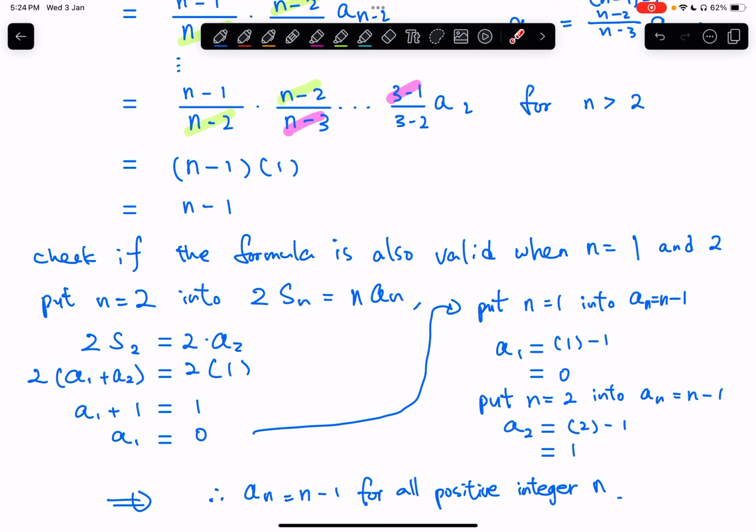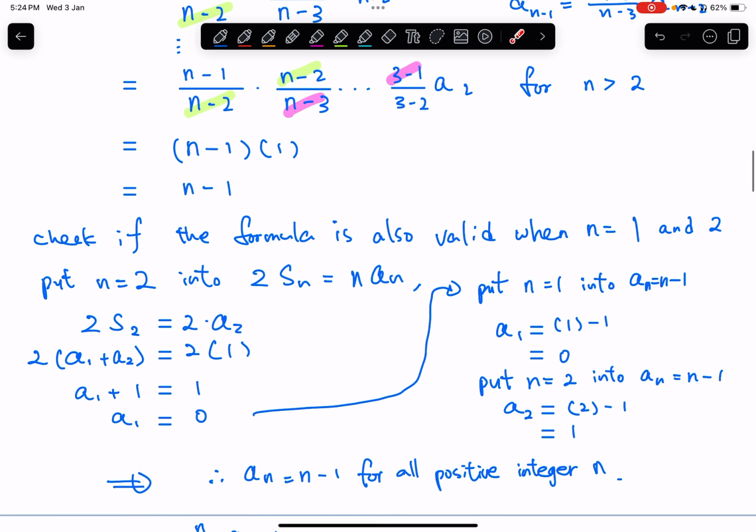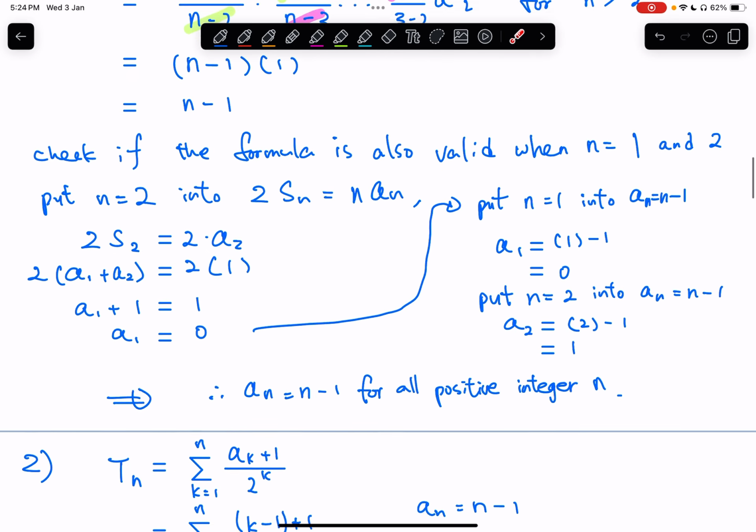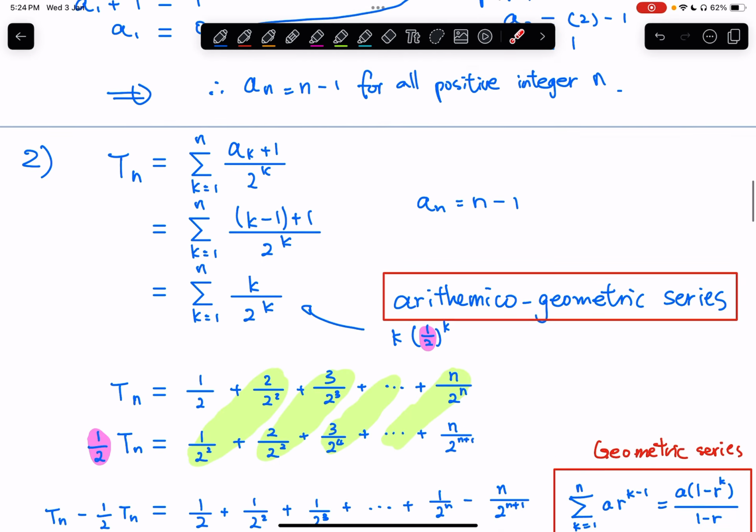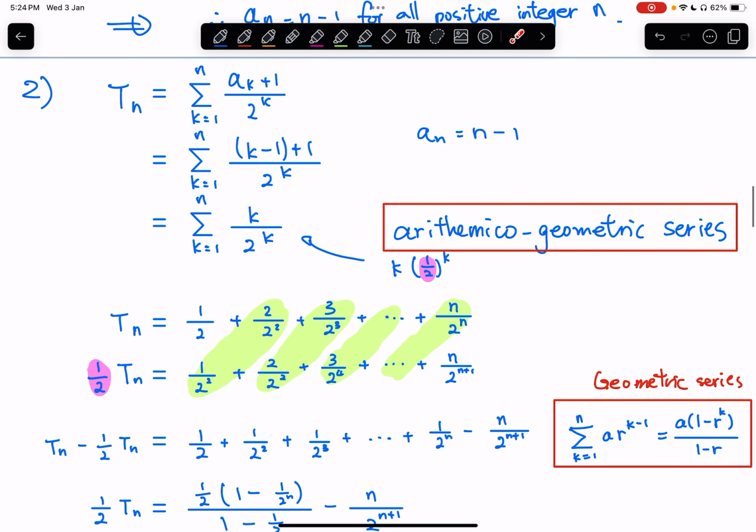As you will see, actually part 2 is a bit shorter than part 1. Okay, so let's go to part 2. All right, so part 2 is to simplify this expression here. Okay, the first step is very easy. We are going to use the part 1 result. ak is nothing but k minus 1.